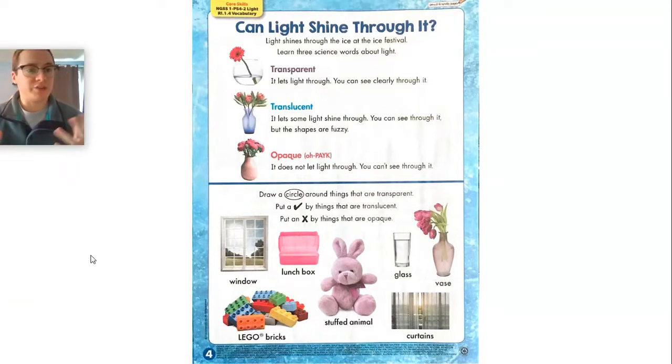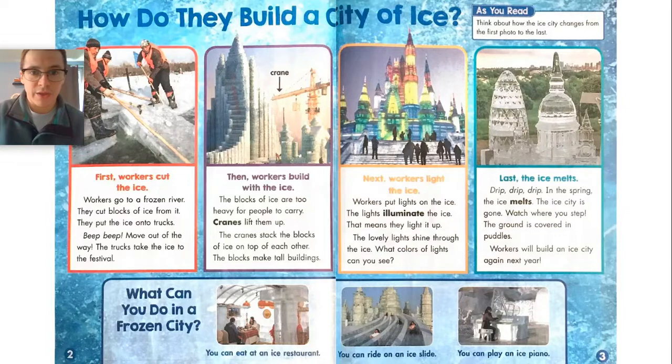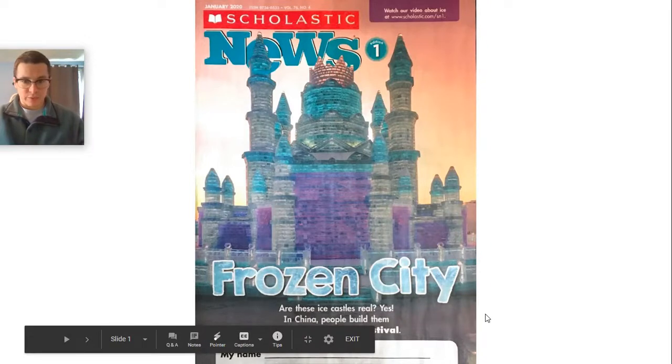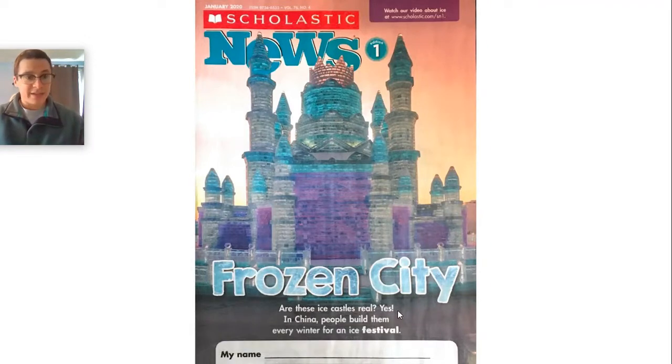We know that the genre of this text is nonfiction. If you read quickly, under the title Frozen City, the first line says, are these ice castles real? Yes. So we know these ice castles are real, and we're going to learn about them. Nonfiction texts teach us about something, so this text is nonfiction.